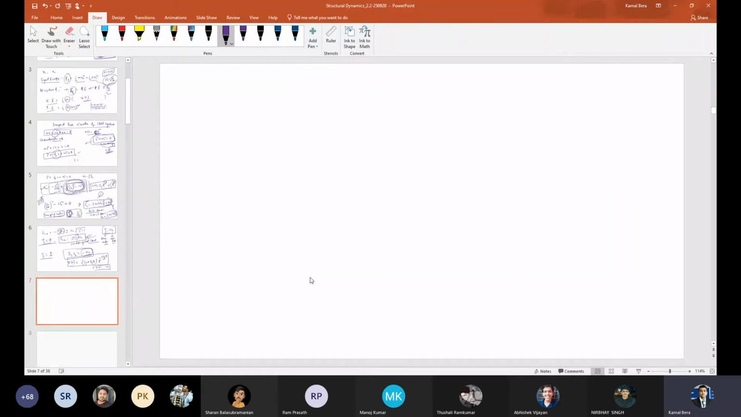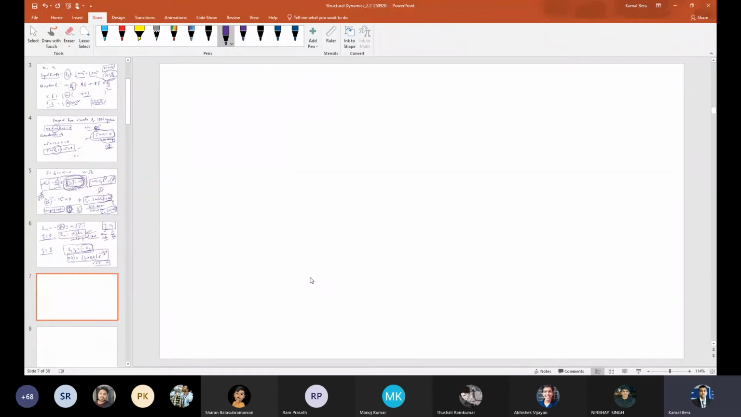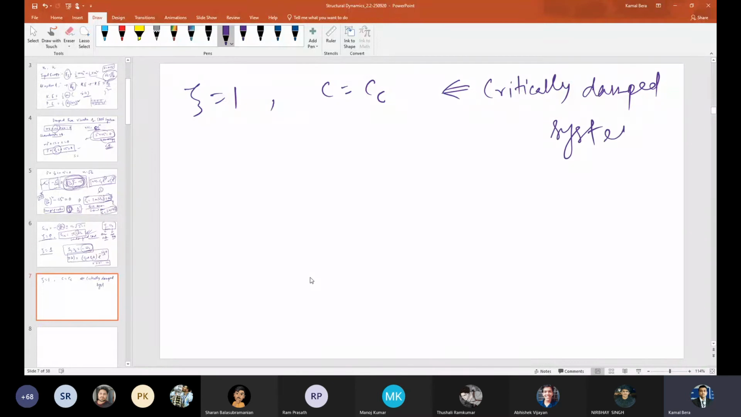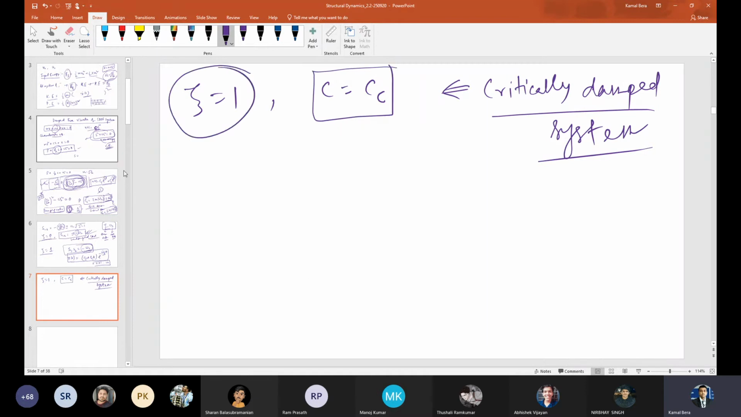Okay, so from the initial conditions now, what you have got is x(t). This is for zeta equal to 1. If zeta is equal to 1, that means c equals c_c. This case is called the critically damped system. Why critical? Because c becomes c_c, which is represented by zeta equal to 1.